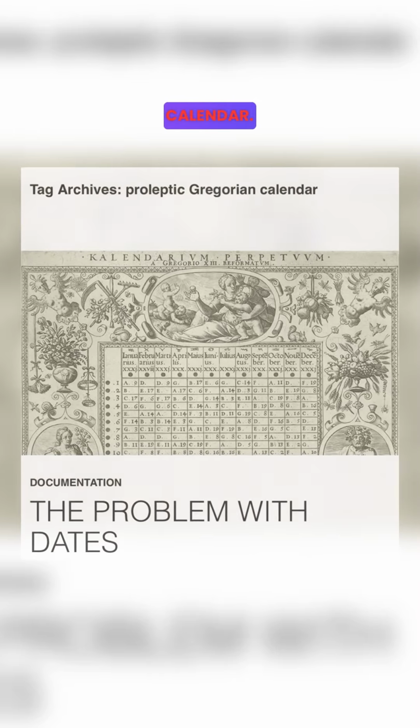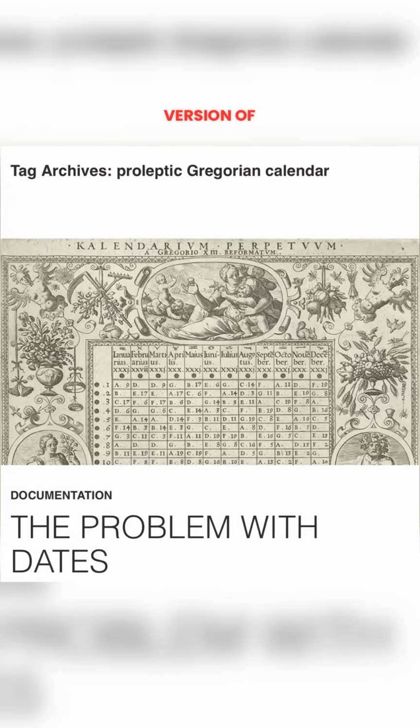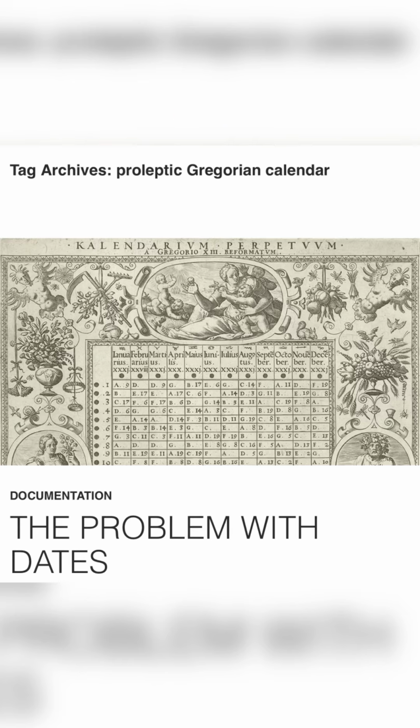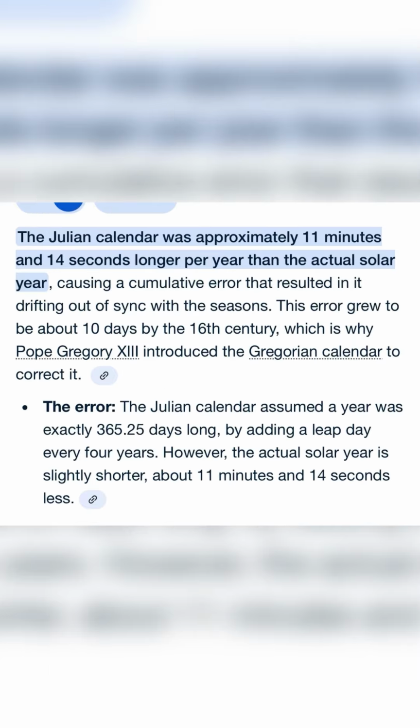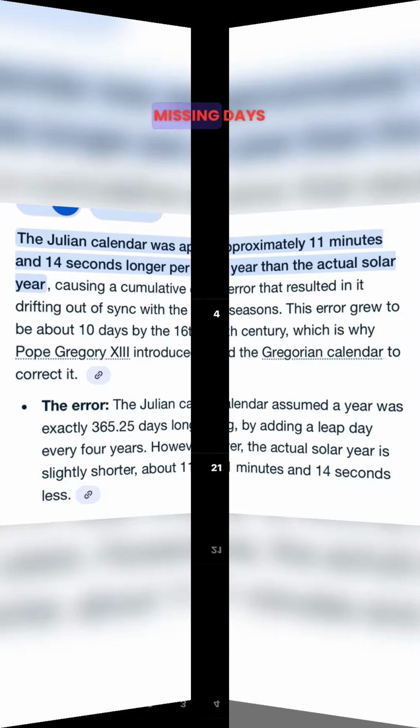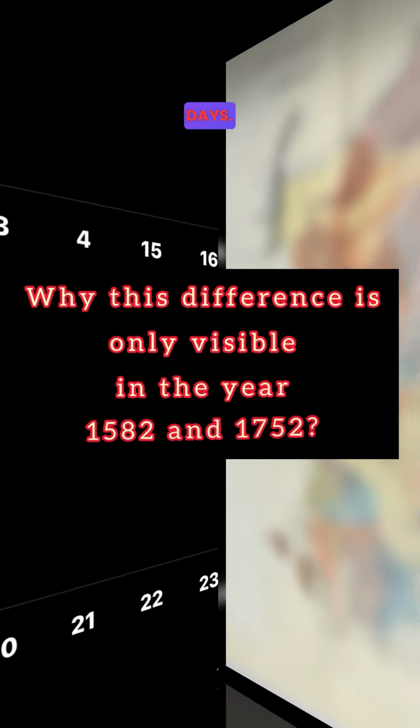See, your iPhone uses a proleptic Gregorian calendar, a single continuous version of the Gregorian system applied backward and forward in time. To stay historically correct, Apple kept those missing days visible, so your phone shows 4th October and then directly 15th October, skipping 10 days.